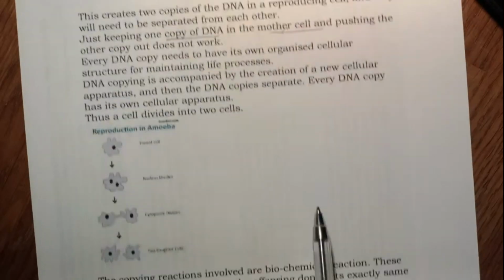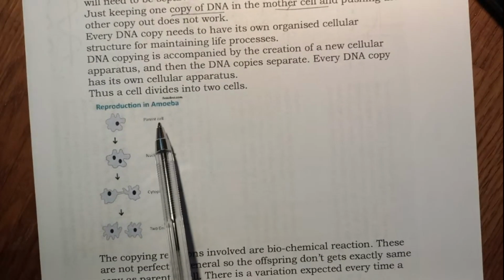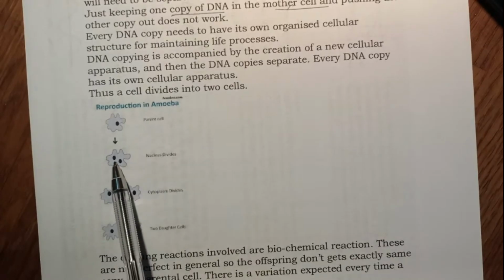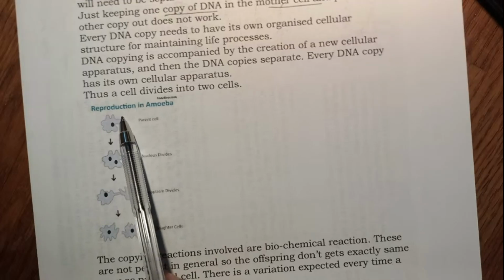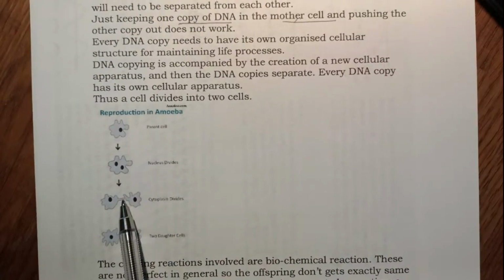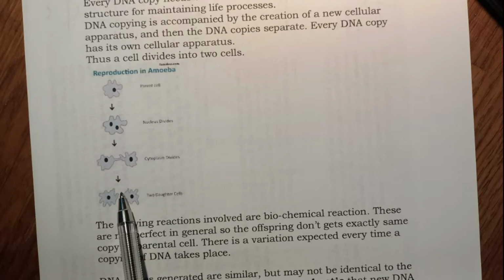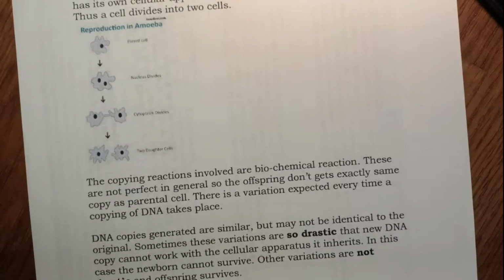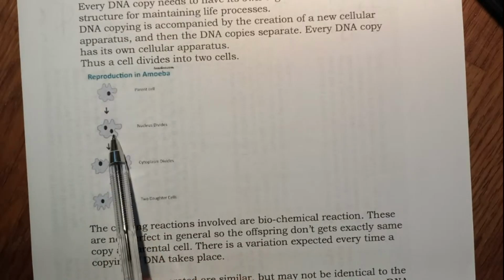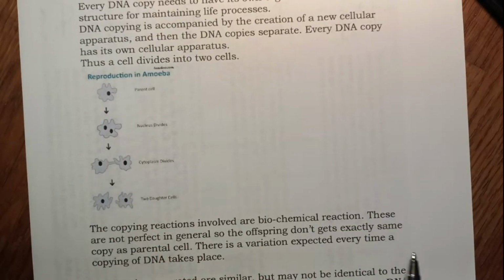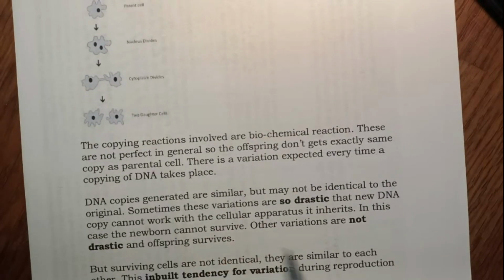The simple example of reproduction is in amoeba. In the parent cell, the nucleus divides. That means the DNA creates its own copy. So 2 DNA copies from one parent copy, and then the cell apparatus divides into 2. Okay, and then the division completes and 2 daughter cells are formed. So it has to be a complete division of the cell apparatus and copying of the DNA information that goes separately into each daughter cell.